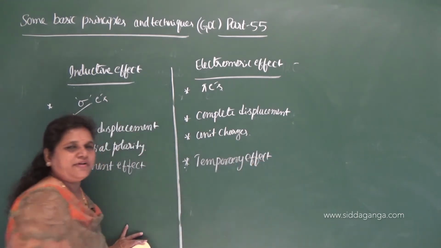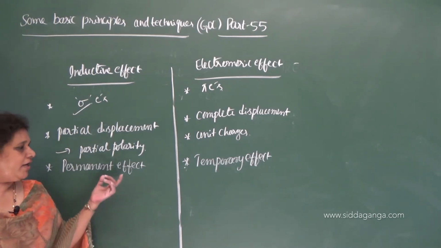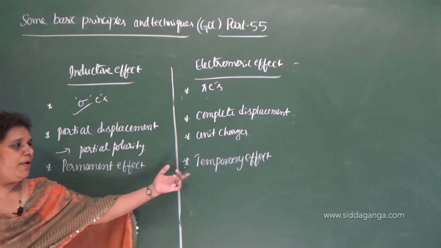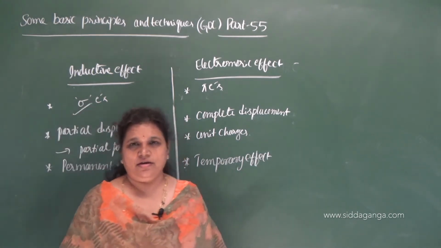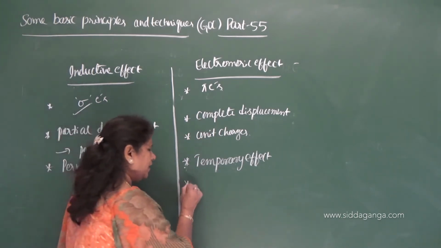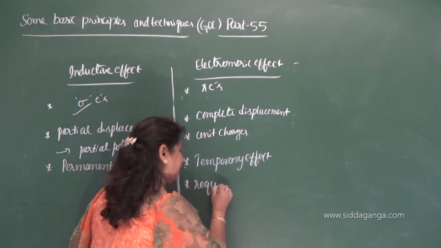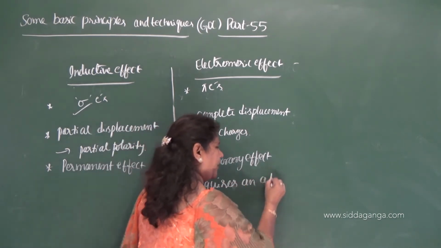Very important difference between the inductive effect and the electromeric effect. Inductive effect is a permanent effect, whereas electromeric effect is a temporary effect, because the electromeric effect requires an attacking reagent.